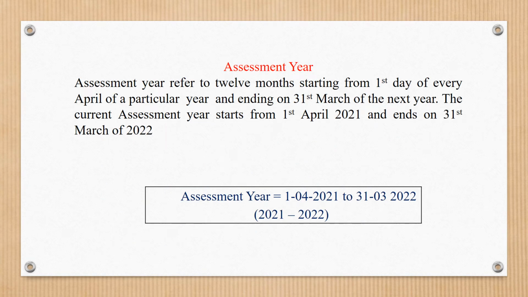Next, assessment year. Assessment year refers to the 12 months starting from the first day of April of a particular year and ending on 31st March of the next year. Current assessment year 2021-22 starts from 1st April 2021 and ends on 31st March 2022. Important point: tax is calculated on the basis of the assessment year, on the previous year's income.